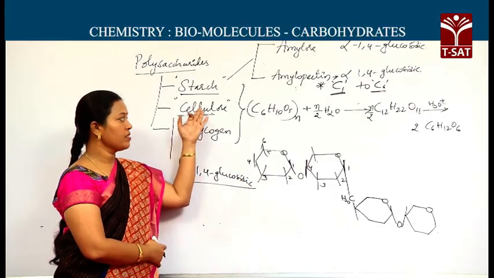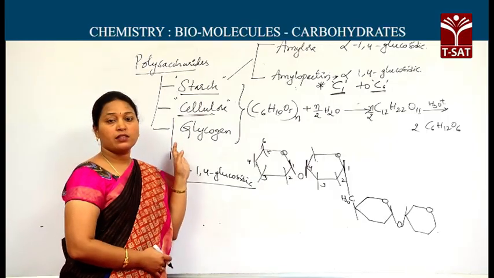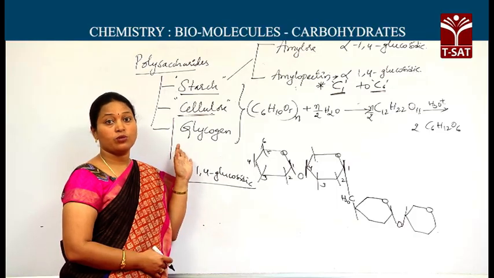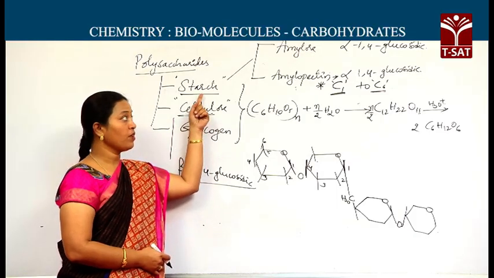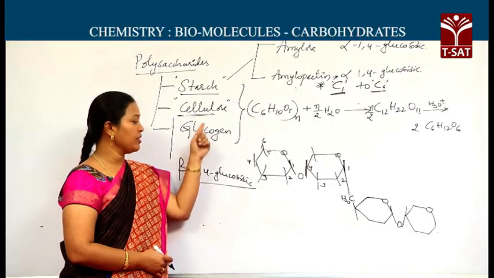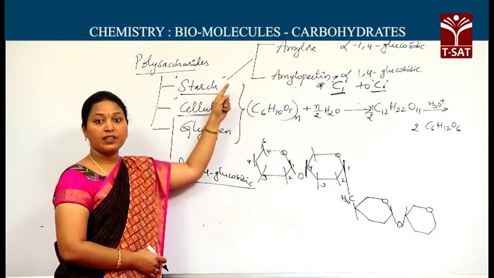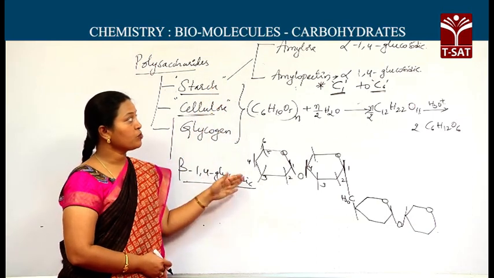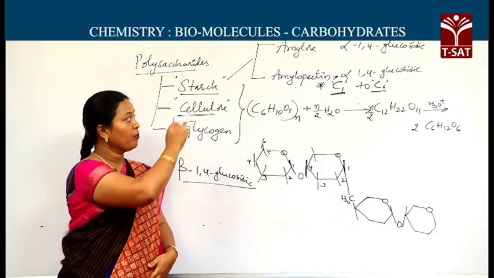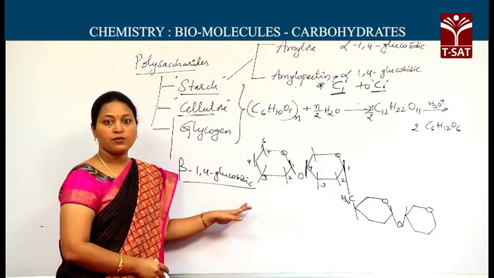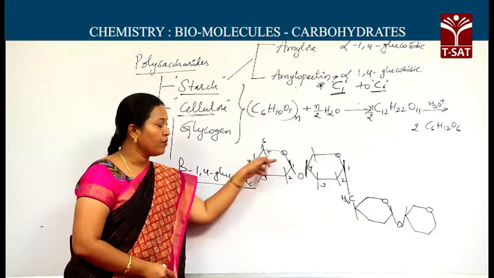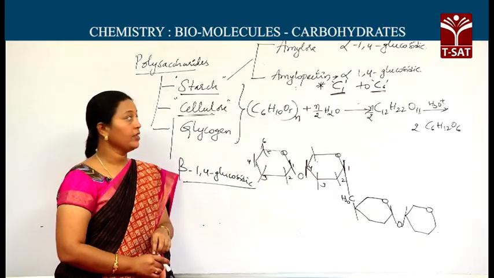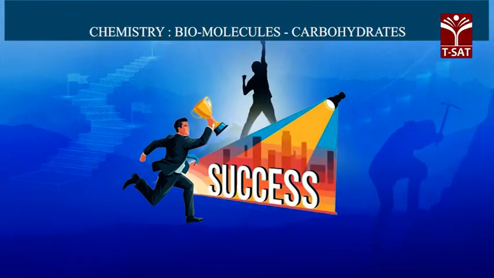This is regarding cellulose. The notable points in the polysaccharides are the linkages among the monosaccharides. In starch, alpha 1,4 glycosidic linkage; in cellulose, beta 1,4 glycosidic linkage. Between amylose and amylopectin, the difference is the arrangement of these monomers. Amylose is the linear form, amylopectin is the branched form. The branch is formed between the first carbon of one row and the sixth carbon of another row. That is also an important point. It is regarding the polysaccharides.